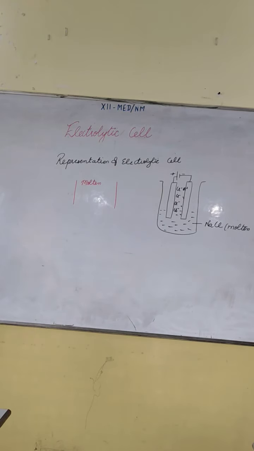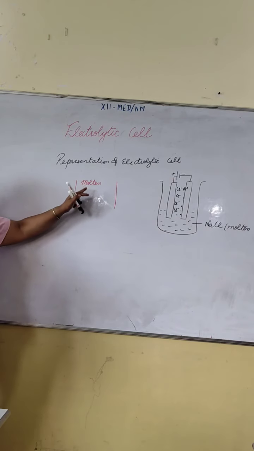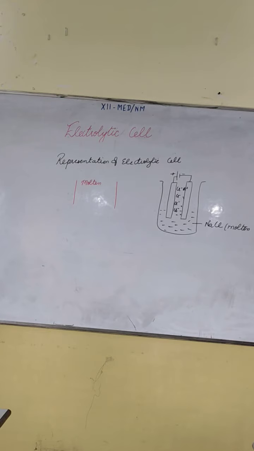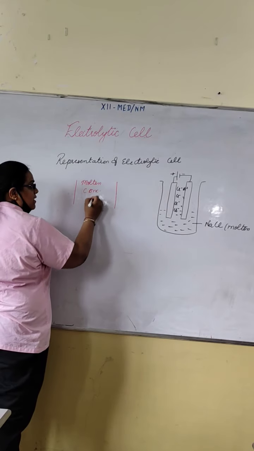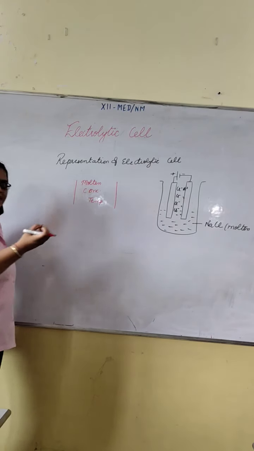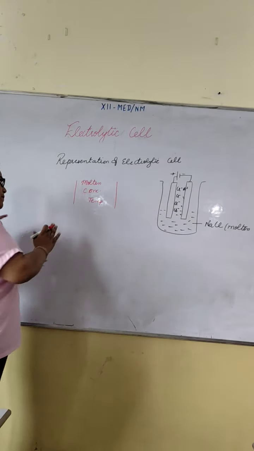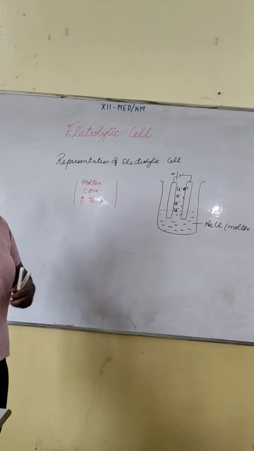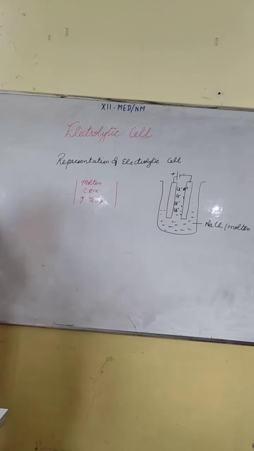Fine. After that, if it is aqueous, then you have to add aqueous here. Or if it is molten, then you have to write molten here. Then you have to write what is the concentration of electrolyte. Concentration, then temperature. At what temperature this reaction is going on. If electrolyte is in molten state, then temperature should be high so that it will be converted into liquid. After that, we have to write on left hand side is always for anode. Likewise in electrochemical cell. And right hand side is always for cathode.